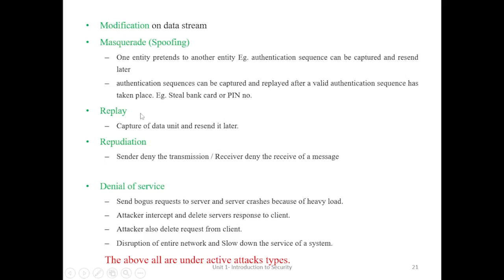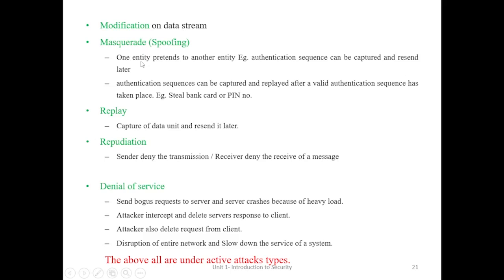In the breaking integrity category, four types of attacks are available. One is modification. Modification means any alteration. The alteration may be inserting additional data into secret information, deleting some information from the secret code, or replacing one code with another in secret information. These are all categorized under modification. If any modification is done, it is called an attack, and it defeats the integrity mechanism.